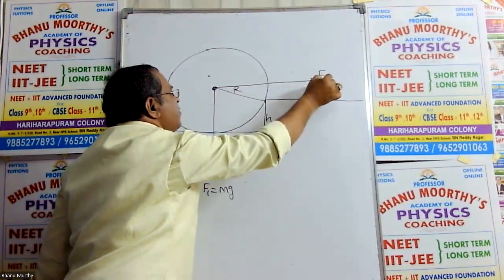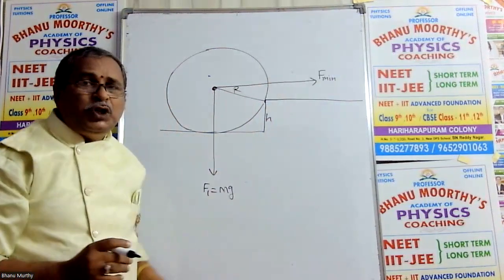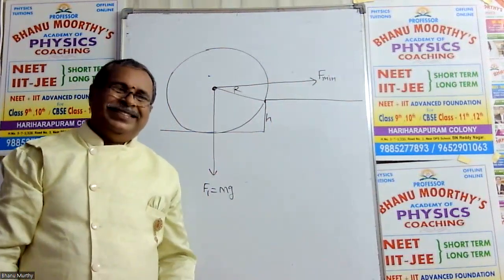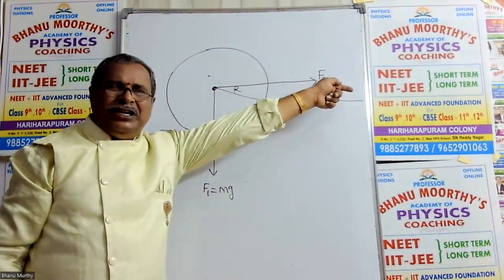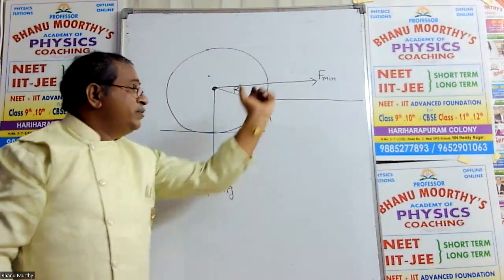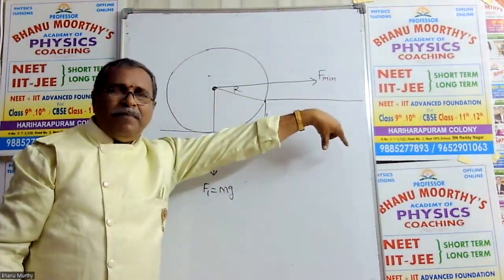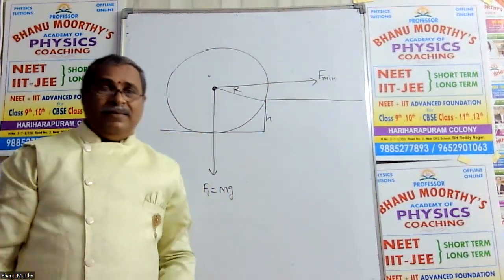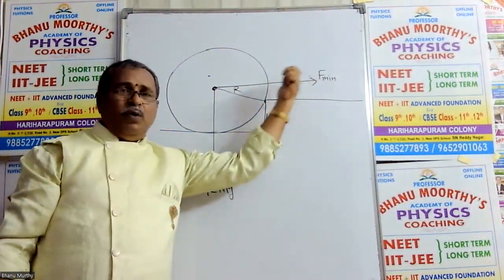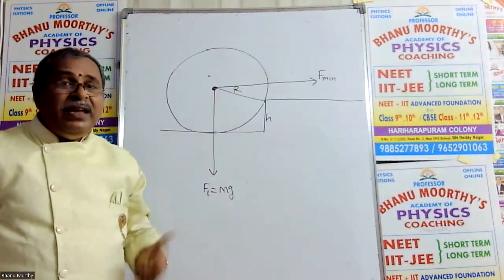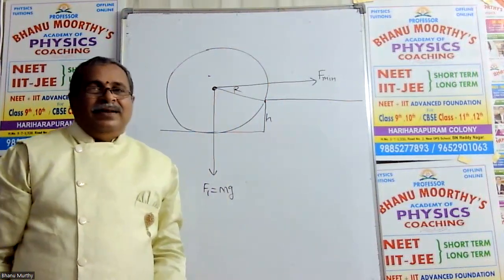What should be the minimum force required? Some persons are pulling the rope in this direction, because it is a heavy mass.